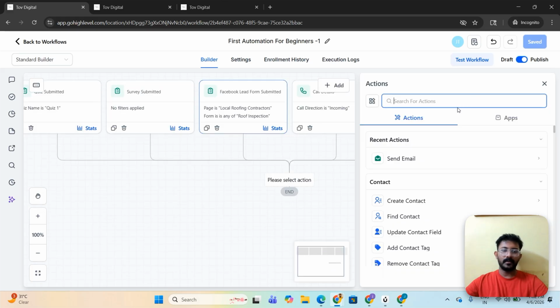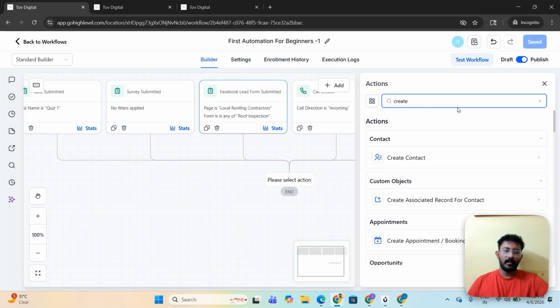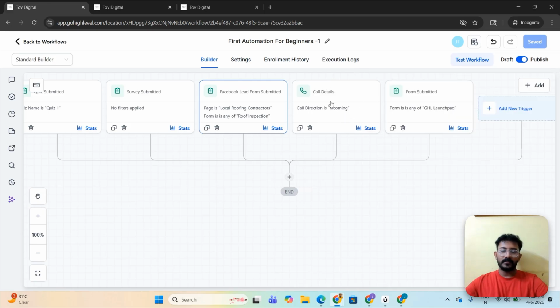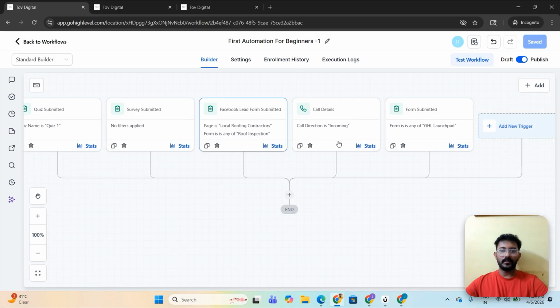So the next action will be most probably creating, first of all, for this call direction only, I need to create a contact. All other triggers, like the quiz one as well as the survey submitted and Facebook lead form, and the form submitted, we don't need to create a contact for them. They will be automatically entered into our CRM or GoHighLevel. So only for the call details, we need to create a separate action, which is create contact.